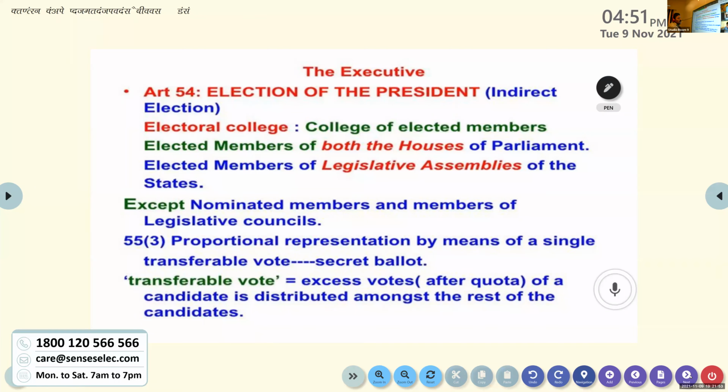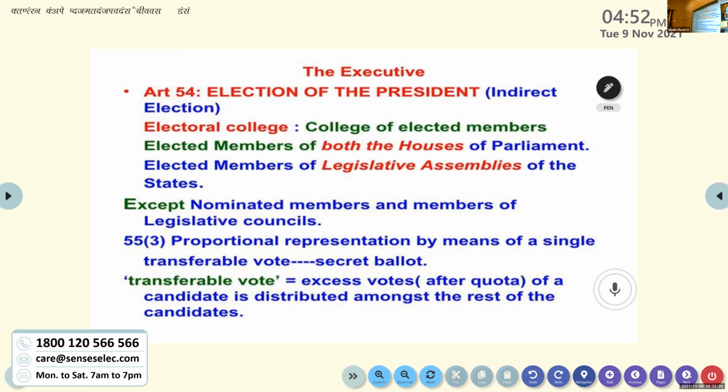What is a legislative council? We already studied that. Some states follow the bicameral system. Two houses will be there, right? Clear or not? Some states follow the bicameral system where we can find two houses, the legislative assembly and the legislative council. The members in the legislative assembly are part of the electoral college, not the members of the legislative councils.